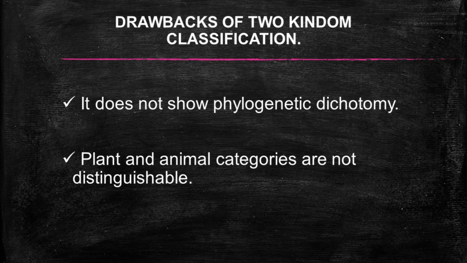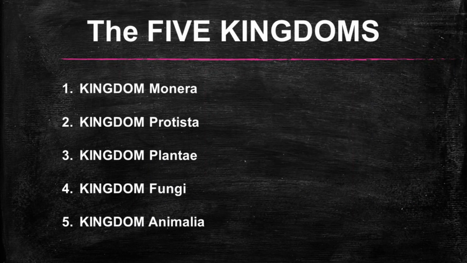Hence, they made this new arrangement of organisms, and it was proposed by Whittaker to replace two kingdom classification. So it was replaced by five kingdom classification. So the five kingdoms are Kingdom Monera, Kingdom Protista, Kingdom Plantae, Kingdom Fungi, and Kingdom Animalia.